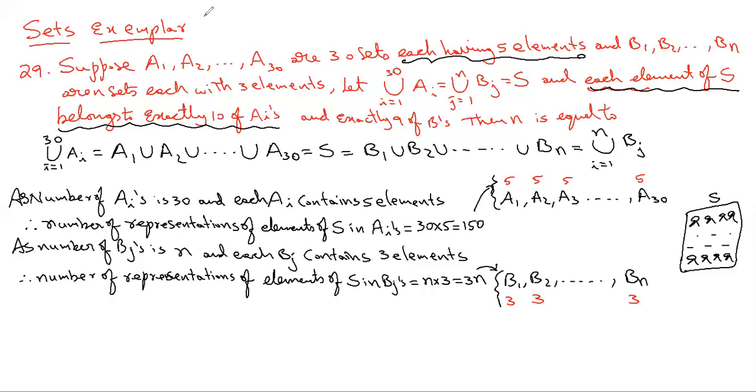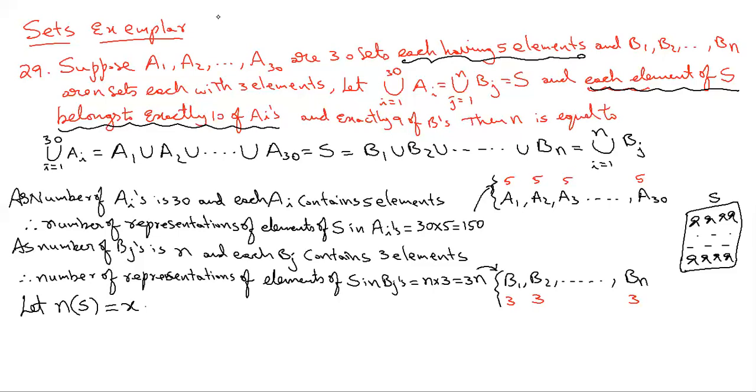Now, to get the n value, we will try to find the number of people who are present in S. Let the number of elements in S be X. Give a variable for the number of elements in S, right? Let n(S) be equal to X.